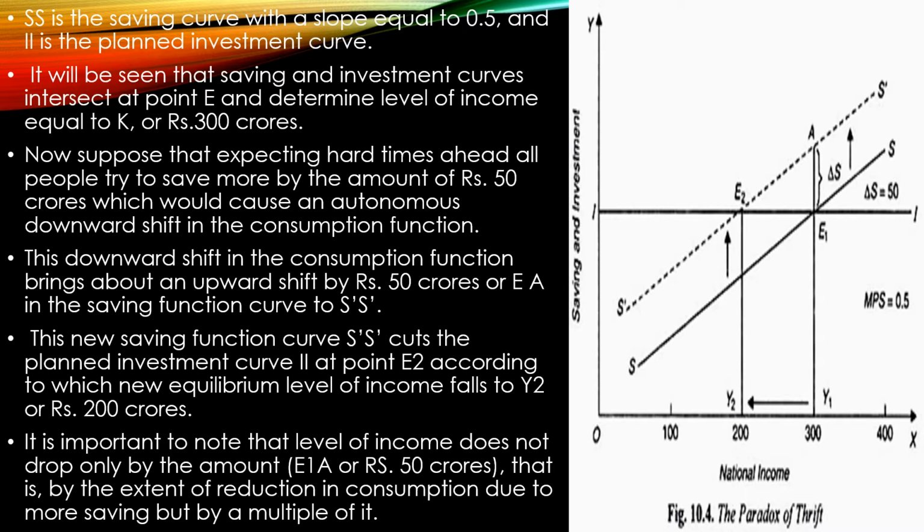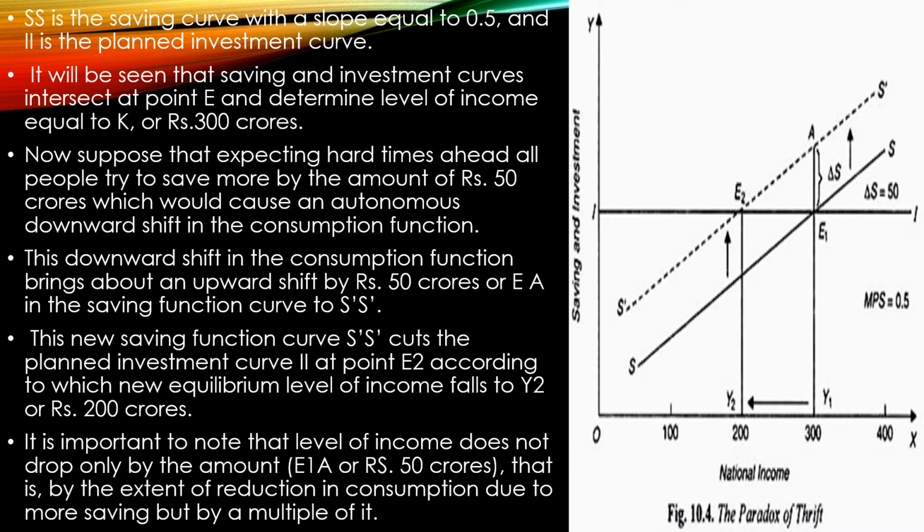So the planned investment curve is cut at point E2, and as per this, a new equilibrium level is got, which is known as E2, right? If you draw a perpendicular below, you will get the equilibrium level of income, which is Y2, which is 200 crores. Earlier it was 300 crores, now it is 200 crores.